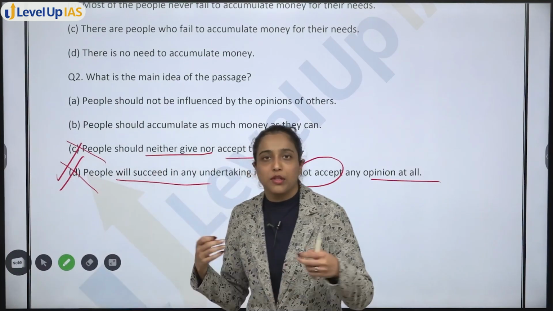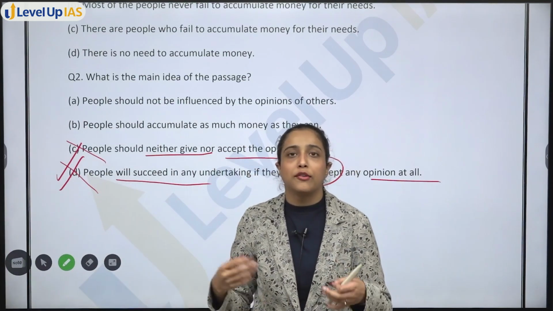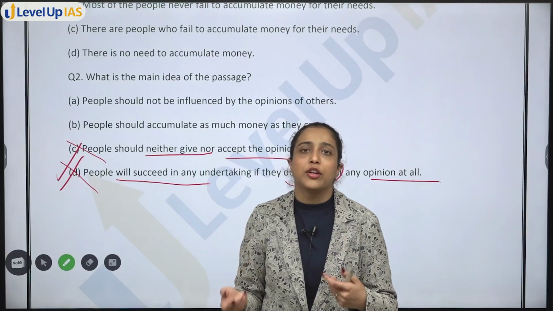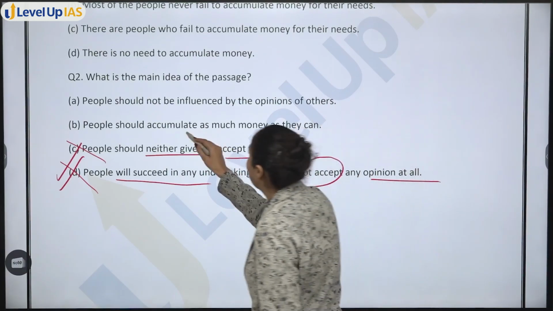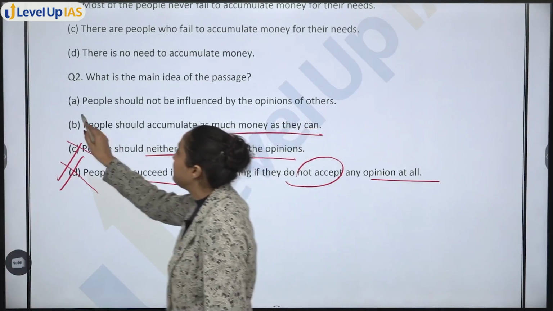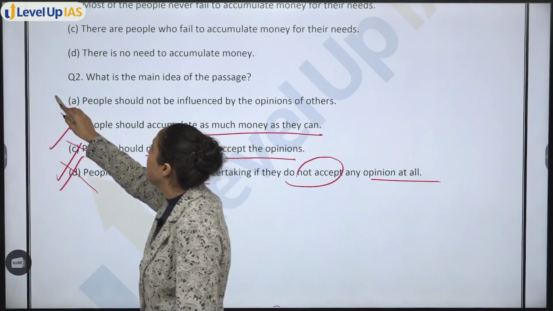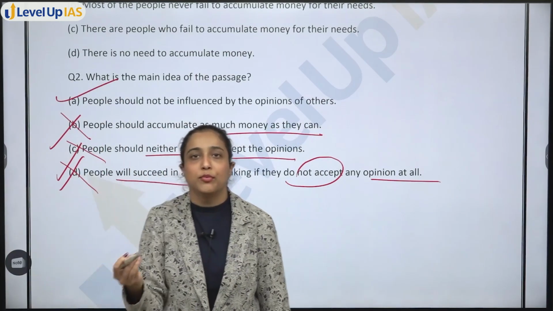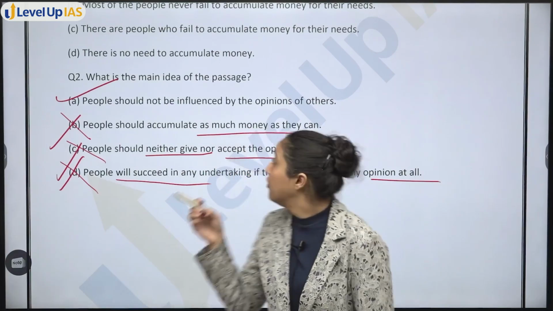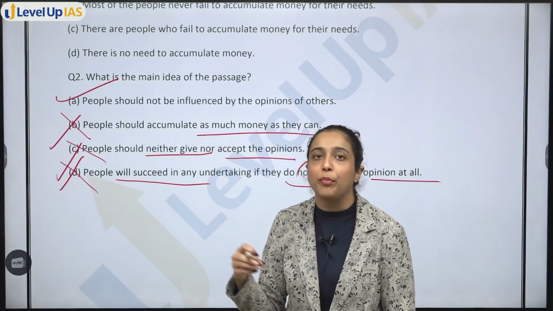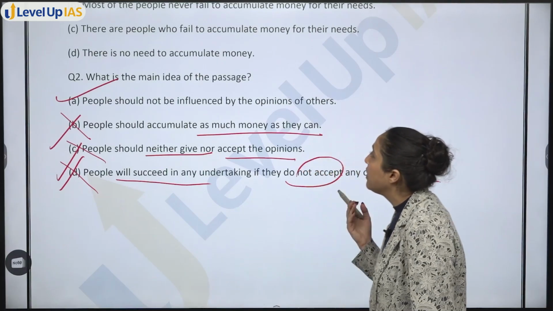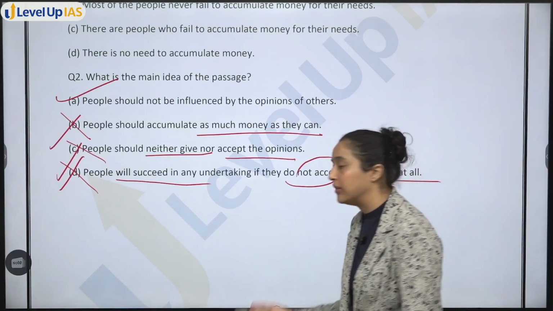Author is saying that a lot of people have a lot of opinion, flock of opinions ready for them who want to take it. ठीक है? People should accumulate as much money as they can. Again, even if you simply read the passage, आपसे भी पूछा जाएगा कि what is the crux, what is the main idea. You will say that main idea is influence मत हो opinion से. People should not be influenced by opinion of others.